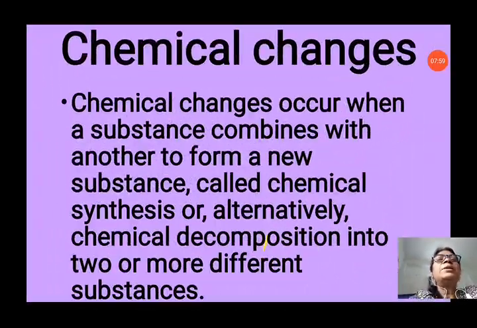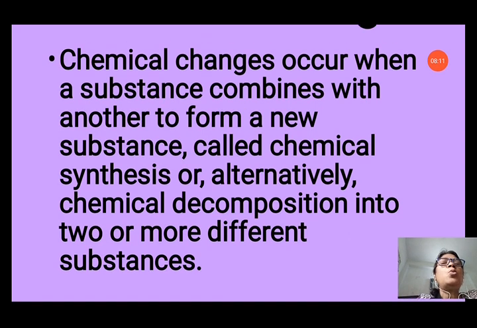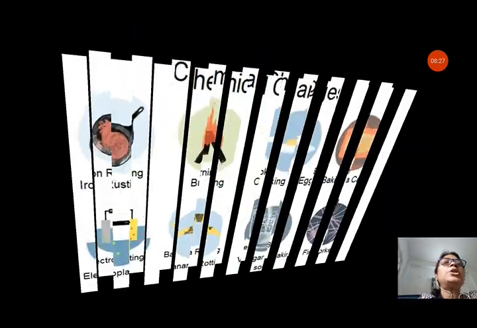Now we will study about chemical changes. Chemical changes occur when a substance combines with another to form a new substance, called chemical synthesis, or alternatively chemical decomposition into two or more different substances. Either the property of the substance will change or the compound will decompose into two or more different substances. That means different substances will be formed in a chemical change. So a new substance is formed in the chemical change.